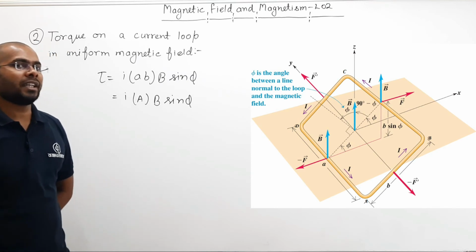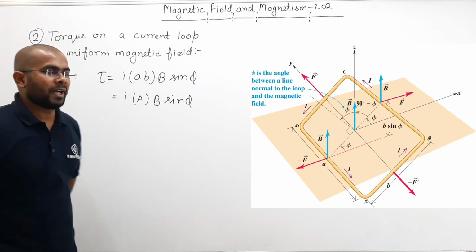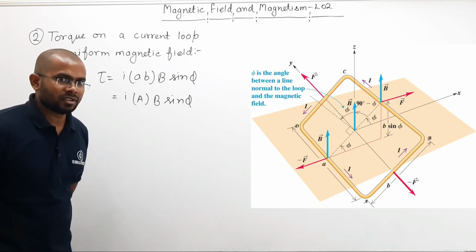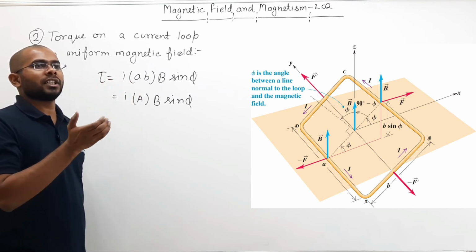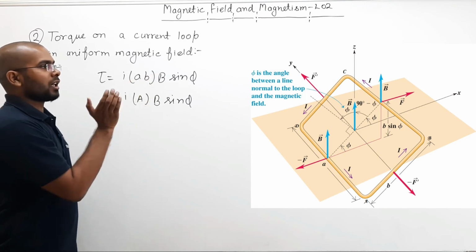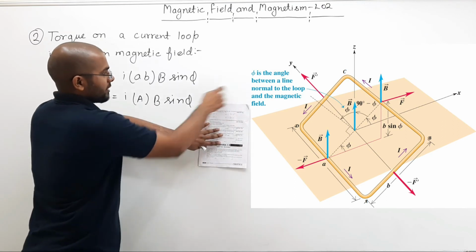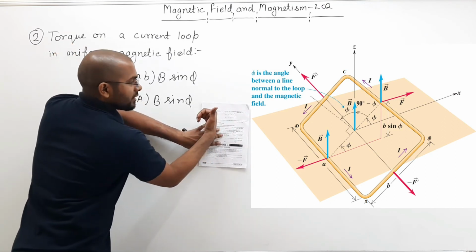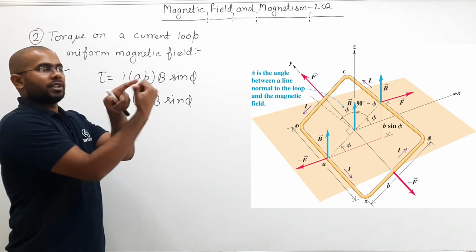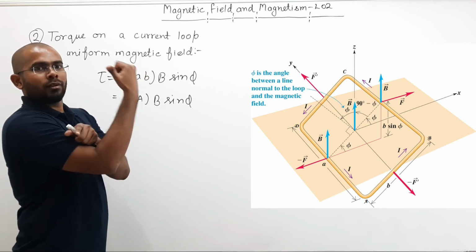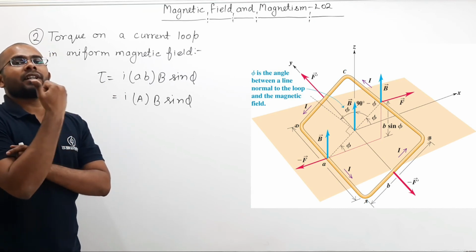But if I define area as a vector, in the diagram, if you curl your fingers along the direction of the loop and the thumb points perpendicular to the loop, this thumb shows your area vector direction.